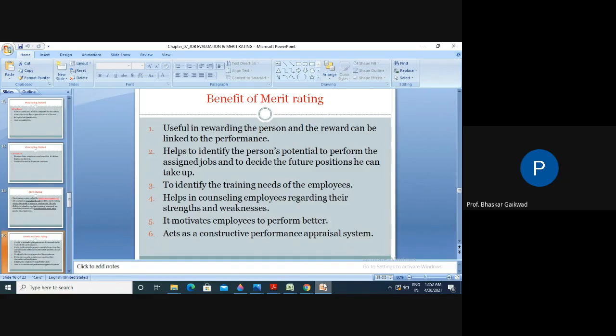And every time they follow it for selection purposes, recruitment purposes, promotion purposes, training purposes. So job evaluation and merit rating is the base for industrial financial position. Otherwise, if you are not going through job evaluation and merit rating, we cannot get the judgment of how much we are going to pay for these jobs or these persons. Correct. So these things will be there in merit rating.